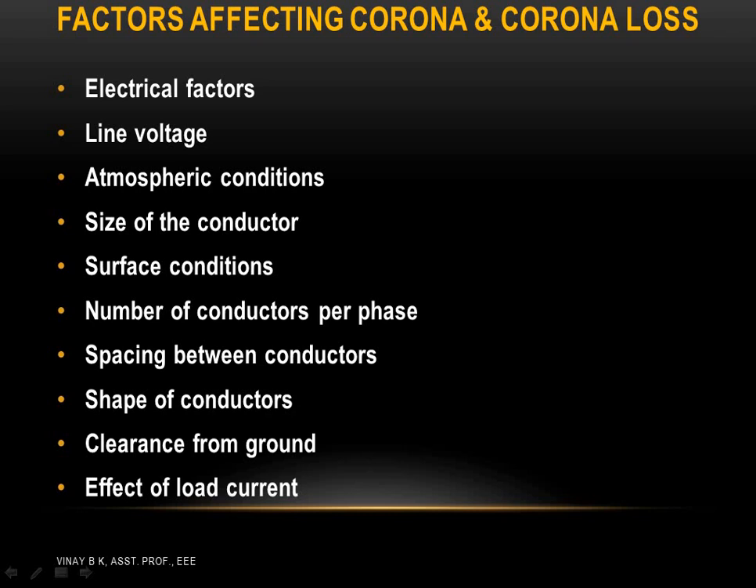And the next is number of conductors per phase. If the number of conductors increases, delta increases, which increases the disruptive voltage and reduces corona loss. Next is the spacing between the conductors. If the spacing is made large, corona may be absent. Shape of the conductors: for a uniform cylindrical shape, corona loss is less compared to any other shape.